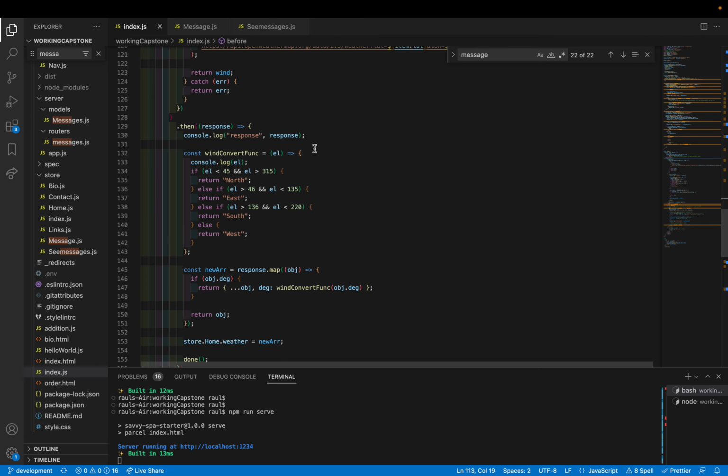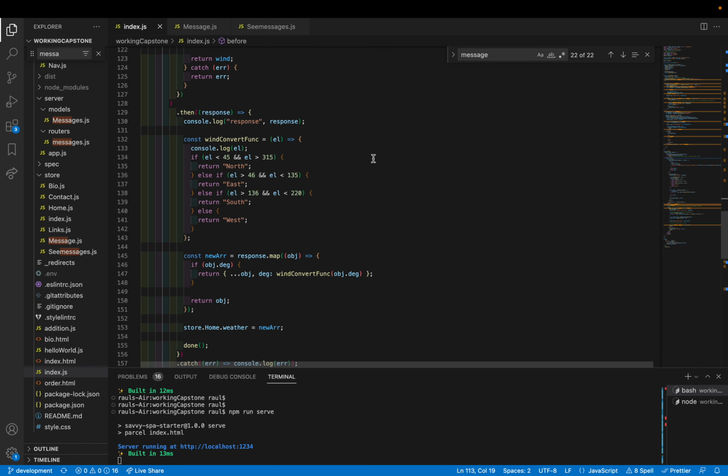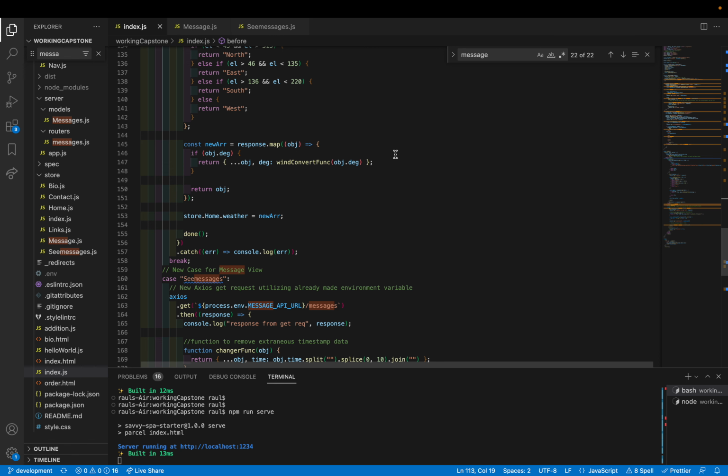And then here I just converted the degrees, because it's not very user friendly to have the website render 45 degrees, winds are from 45 degrees, so I translated that into north, east, south, and west.